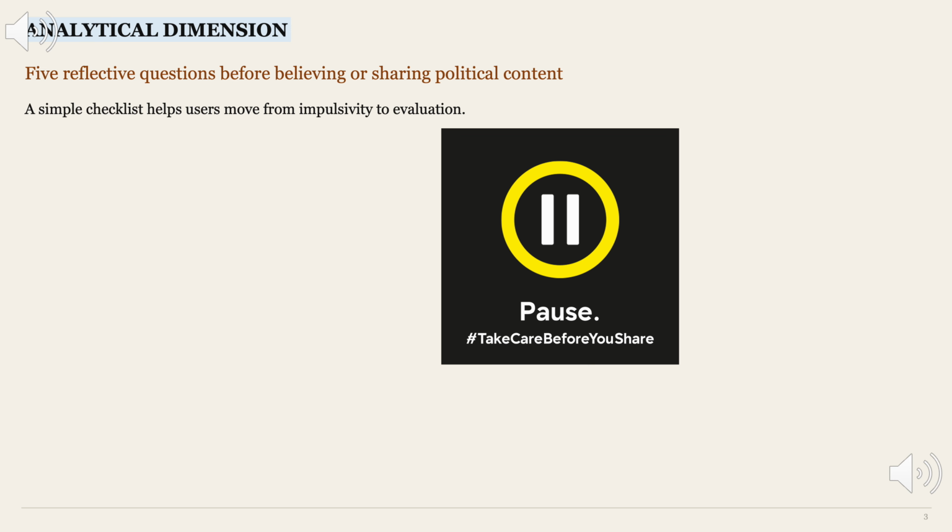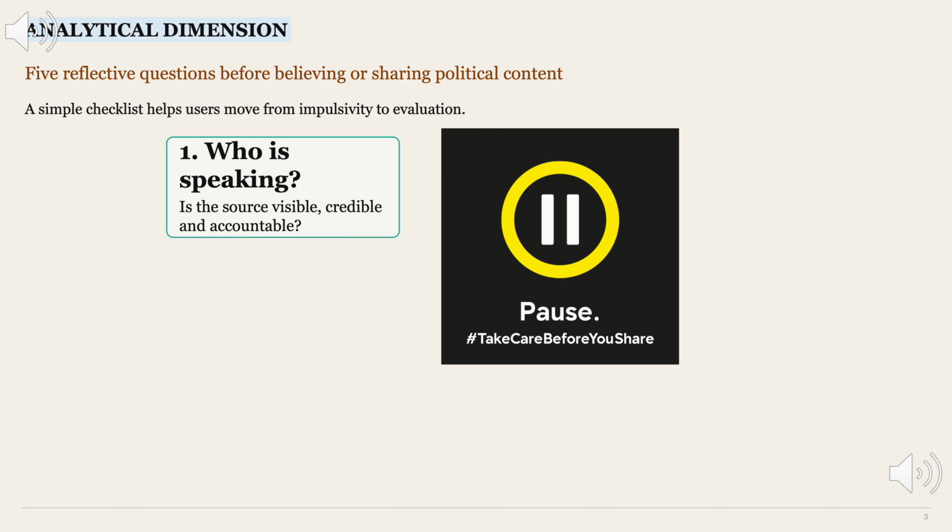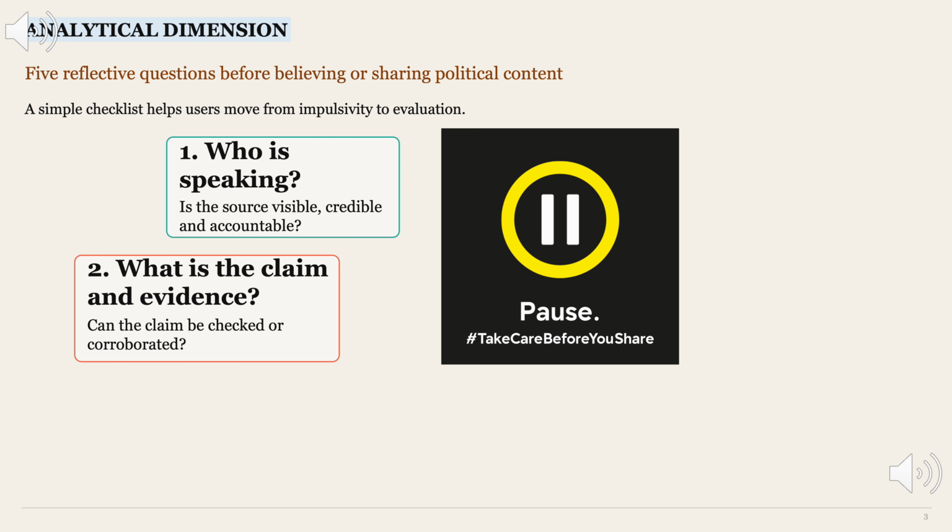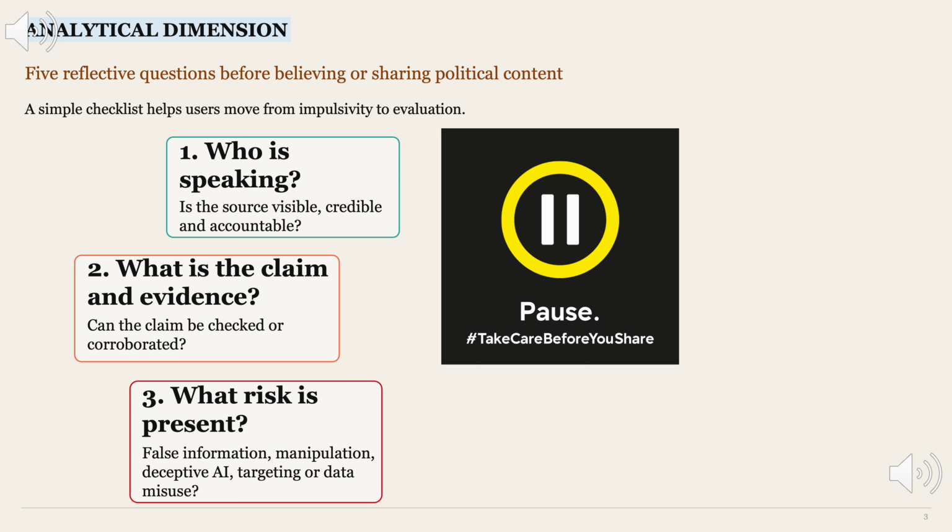These 5 questions guide this evaluation. First, who is speaking? Is the source visible, credible, and accountable? Second, what is being claimed? What does the author state, and can the claim be clearly identified? Third, what is the risk? Does the content contain false information, deceptive AI, or manipulation techniques?